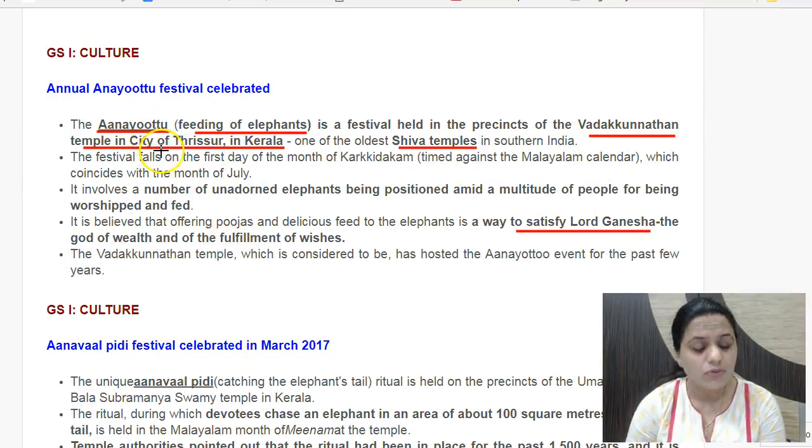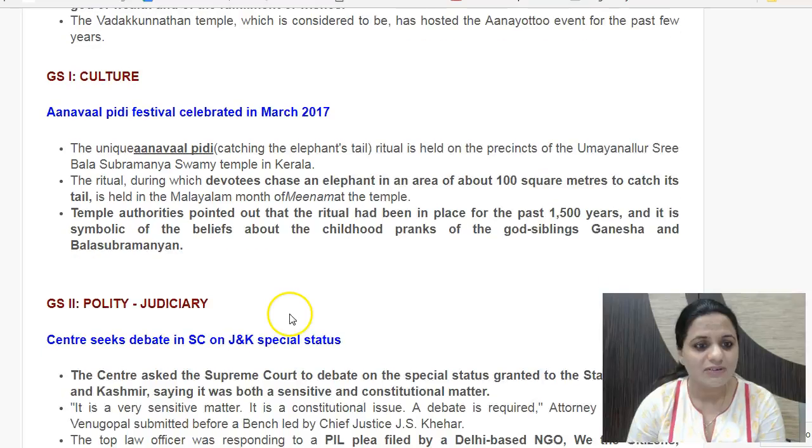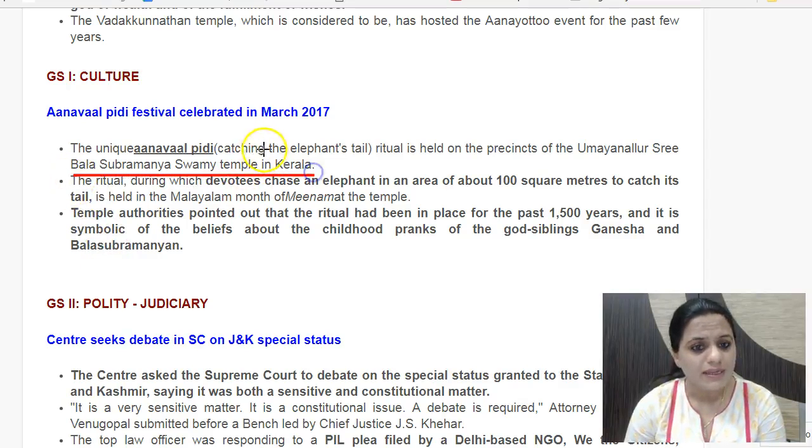So this is Anayuttu. Even you should remember in March 2017 there was a similar festival with respect to elephants which we had discussed. That was Anaval Pidi festival. This Anaval Pidi festival is in another temple in Kerala. This is Bala Subramanya Swami temple of Kerala. Here in this festival the Anaval Pidi is catching the elephant's tail. So this is a ritual which is conducted. An elephant is there which is chased by devotees in an area of around 100 square meters. So they have to catch the tail.